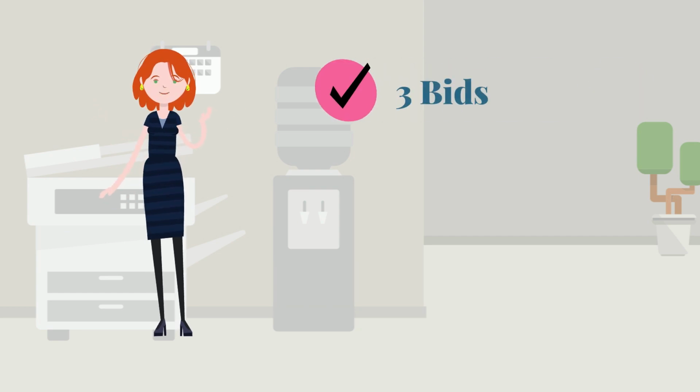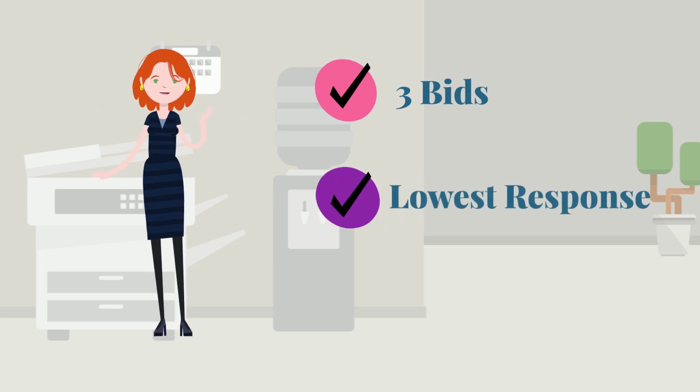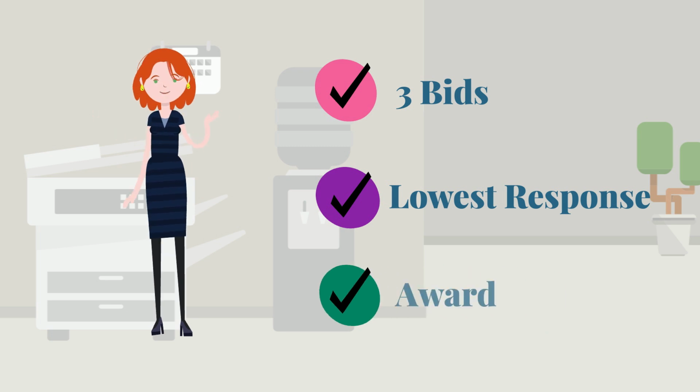If there's only 2 suppliers in the area, that would be sufficient. Choose the lowest responsible and responsive vendor, and then award the bid after getting approval from the state agency.